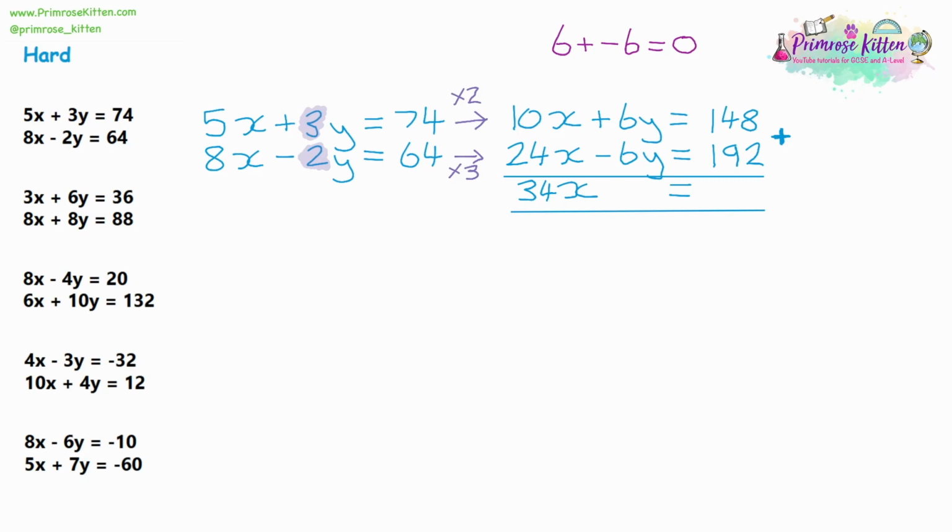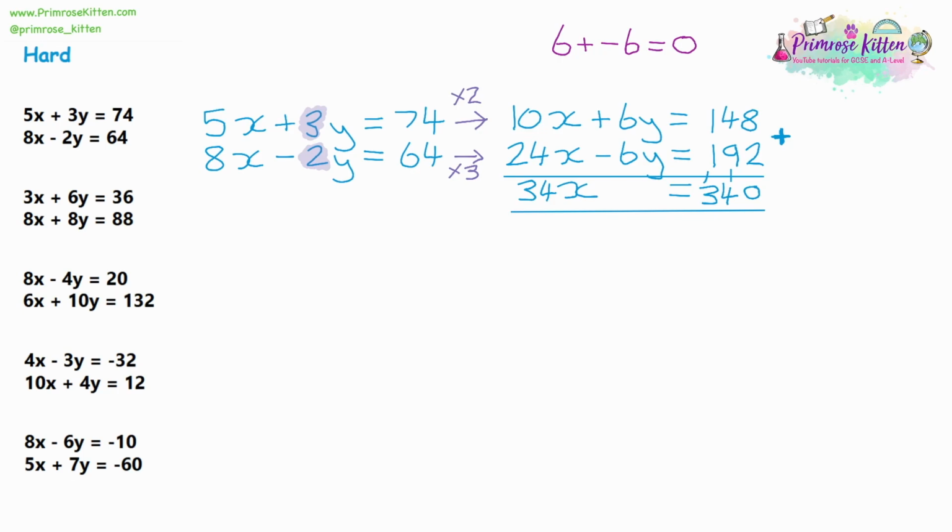So we can use a column method. So 8 plus 2 will give us 10, and carry 1. 4 plus 9 is 13, plus the one we carried is 14. Carry another one, and then 1 plus 1 plus the one we carried will give us a 3. So it's quite convenient to write it out as a column because you can use all your column methods.